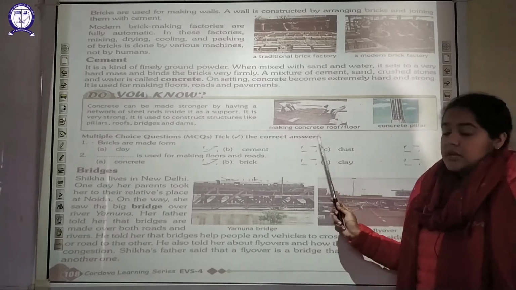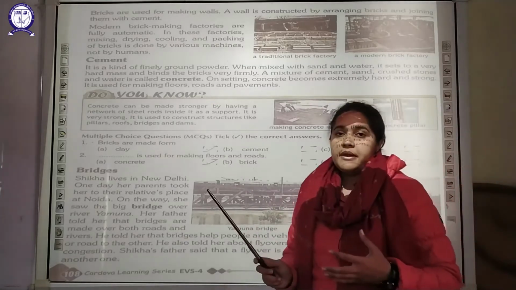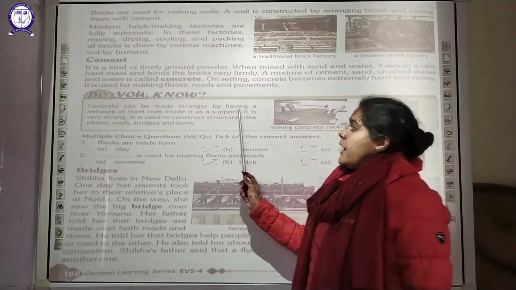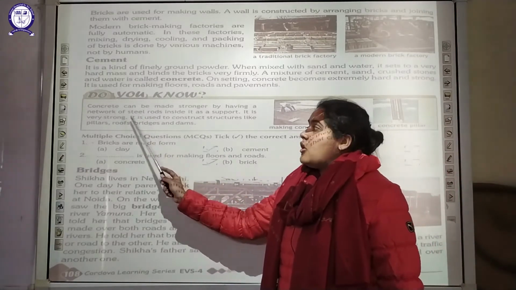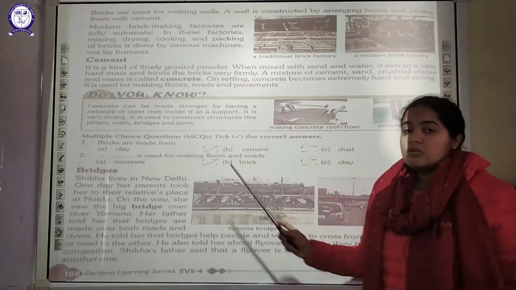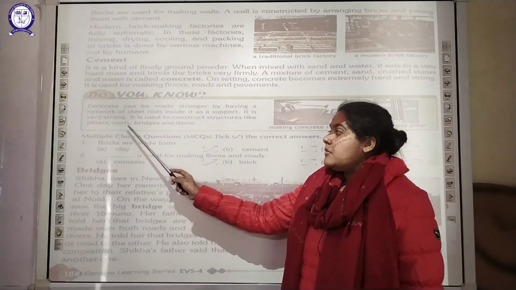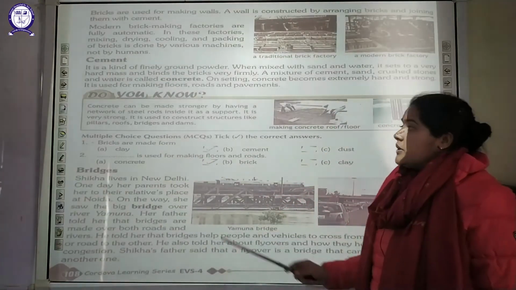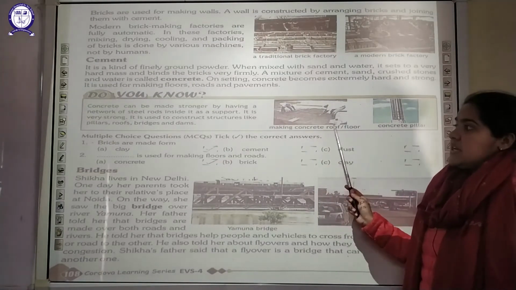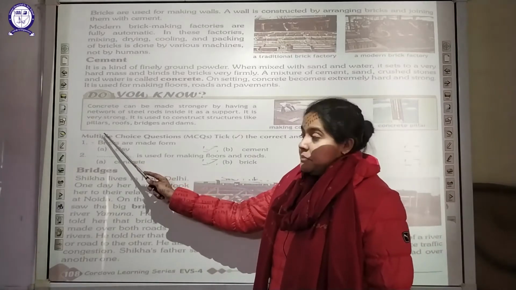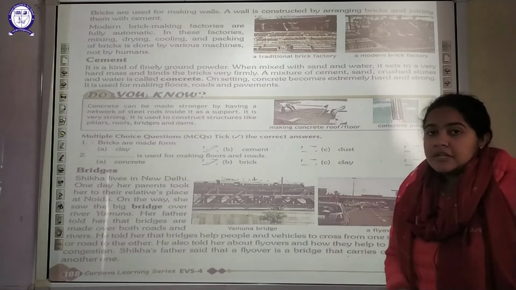Here one extra piece of information given is that concrete can be made much stronger if you insert a strong network of steel rods inside it, so that it can give more support, and on settling down it will become extremely strong and very hard. That is the reason why concrete along with steel rods inside can be used for making pillars, roofs, bridges and dams. Now that was the building material that is being used.